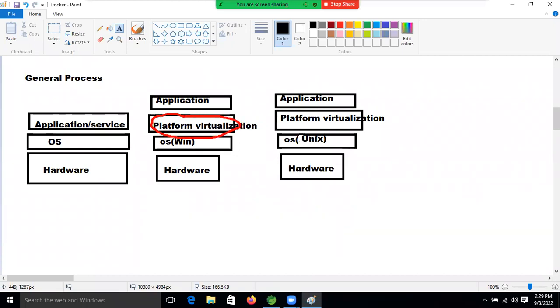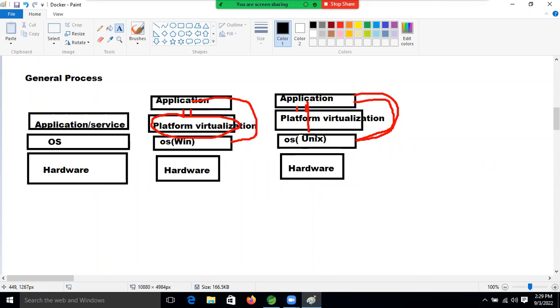With platform virtualization, we are making the software platform independent. Our application or services do not interact directly with the operating system. In between, we use a virtual machine, and we install every software on the virtual platform.